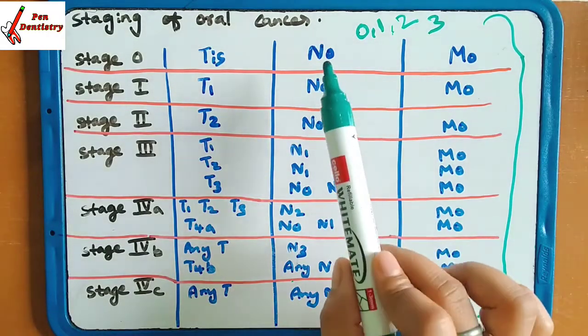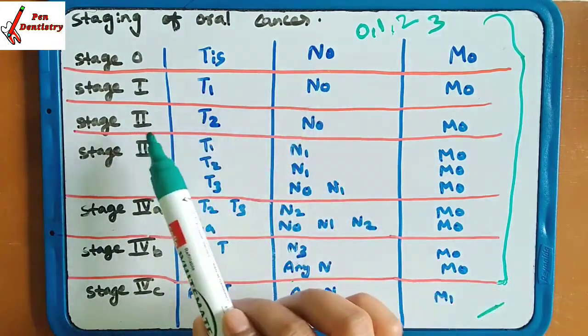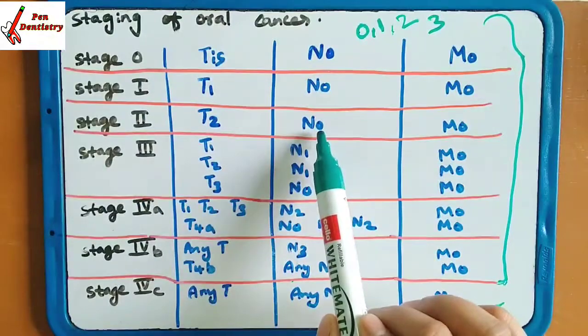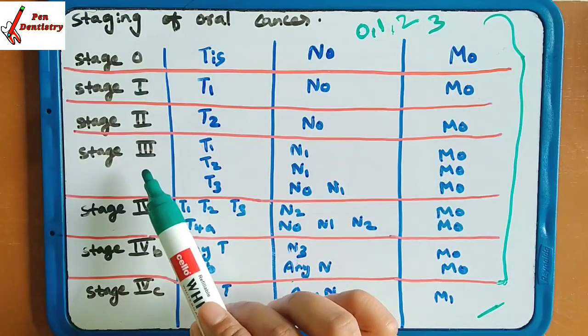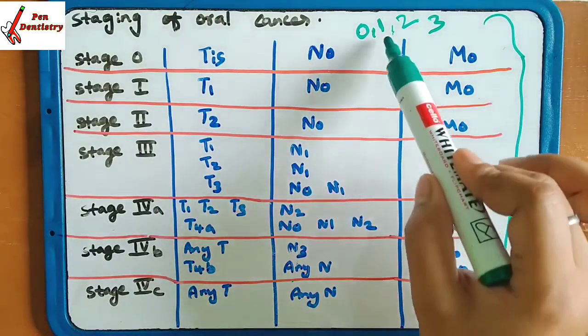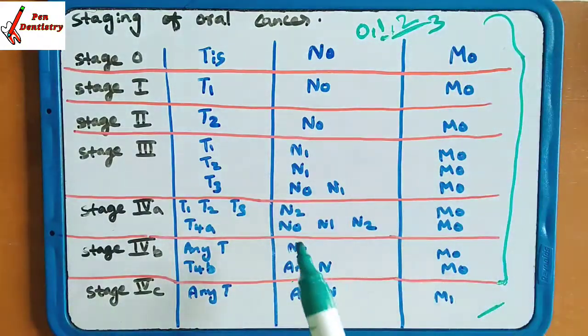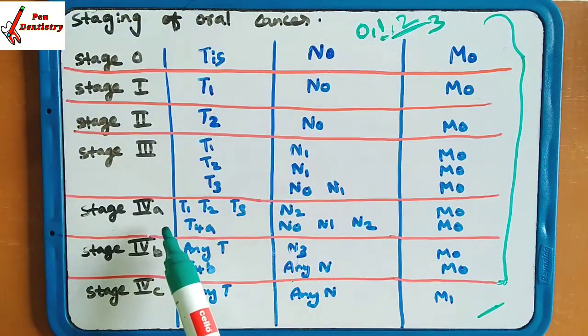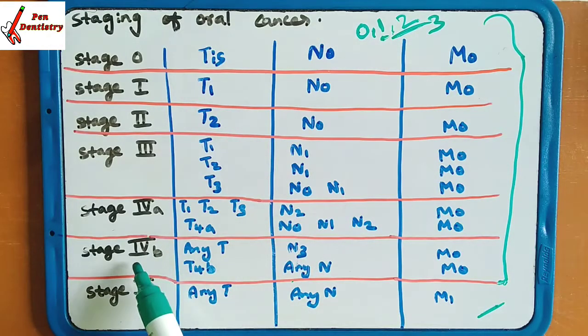How are you going to arrange this column? First, at stage 0 there is N0. At the first stage, N0, and second stage, N0. At the third stage, there is N0 and N1. Then stage 4 is going to come. At 4A, N2, N1, N2. At 4B, there is N3 and any N. Again, any N is present.